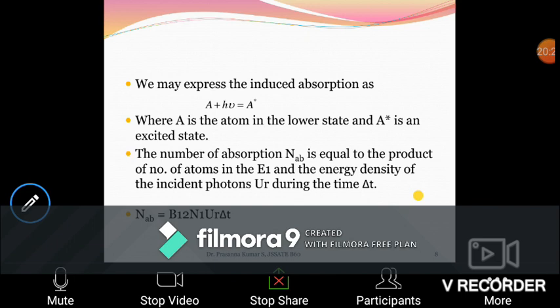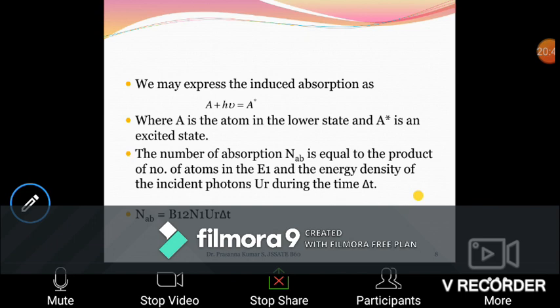I'll explain this. Imagine a system of n number of atoms, and you expect the energy levels to be 1, 2, 3 up to n. Under normal conditions, imagine there are 1,000 atoms in a system.